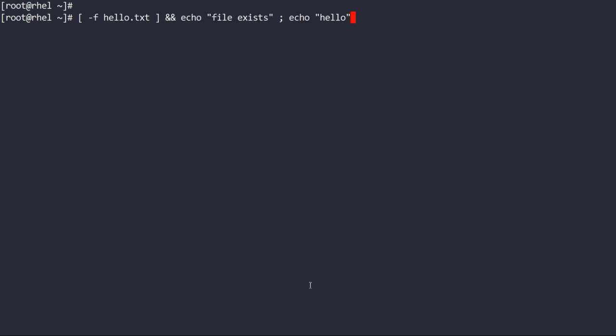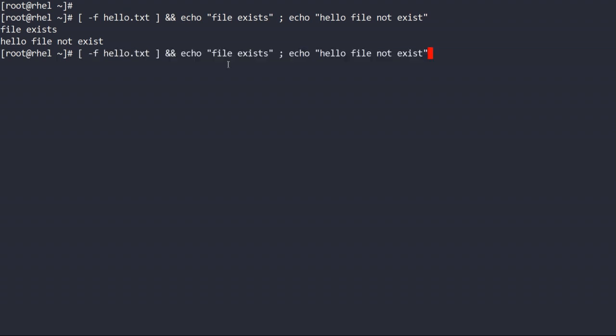See this. If the file hello.txt exists, then it will say file exists, otherwise echo hello file not exist. Okay, let me check it. So both commands are executing. Okay, now I want to make this like, see, file exists. So hello.txt is there.